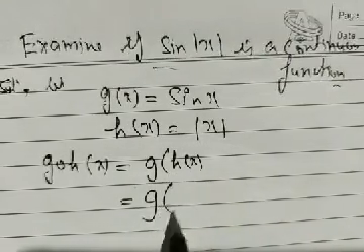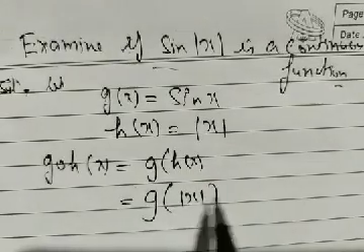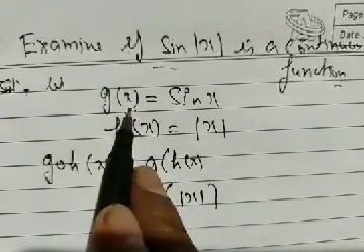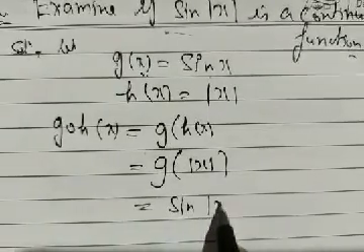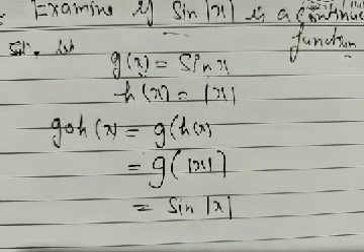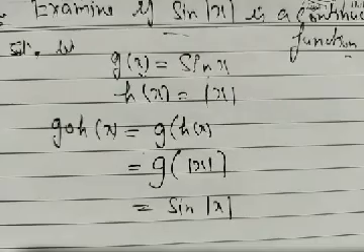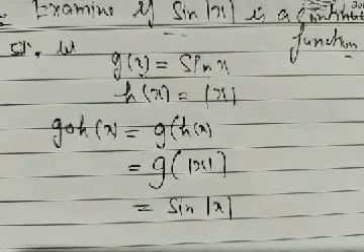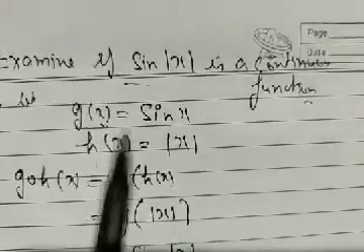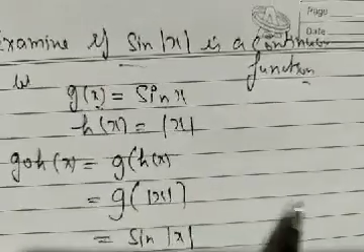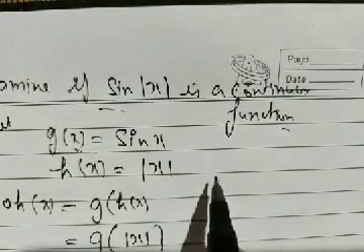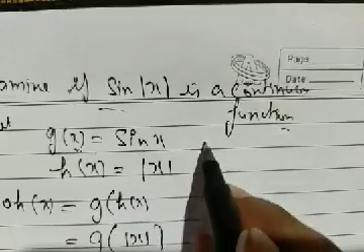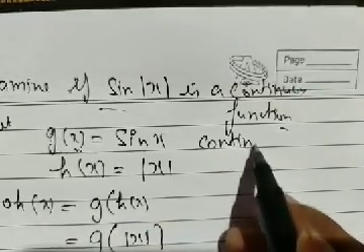It is mod x. When g goes to x, it is equal to sine of x, so it's sine of mod x. Again, g(x) equal to sin x. I already told you sine and cosine functions are continuous in their domain. Then g(x) equal to sin x is a continuous function.